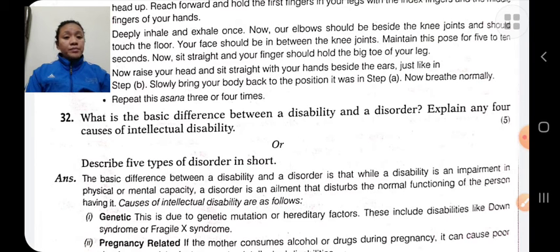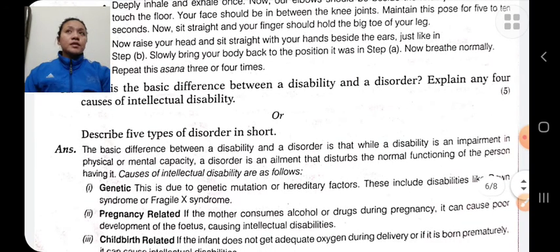Describe any five types of disorders. Disorders are illnesses or problems which are mainly related to the mind. Disorders like attention deficit hyperactivity disorder, sensory processing disorder, autism spectrum disorder, and oppositional defiant disorder. These are some types of disorders.